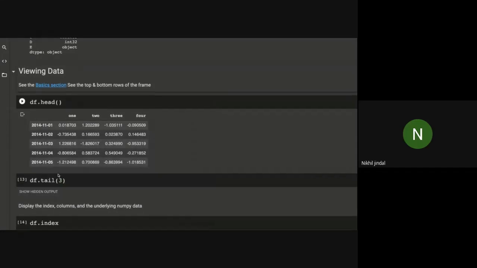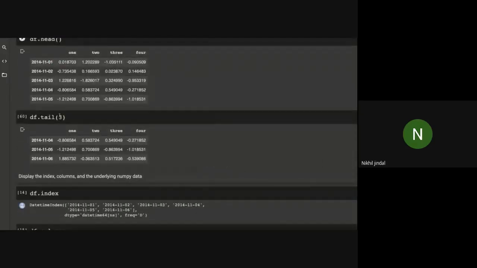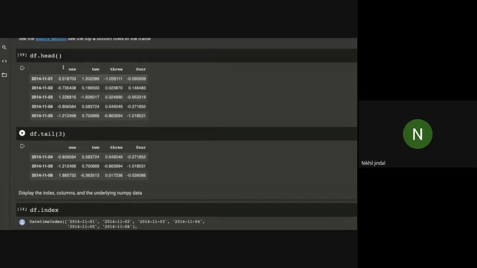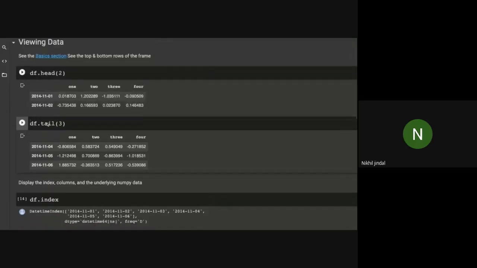Similarly, if you want, you can print the tail, that is the last rows of this data set. I passed 3 here, which means it will print only the last 3 rows. Similarly, if I write only 2 here, it will print only the top 2 rows of this data frame.